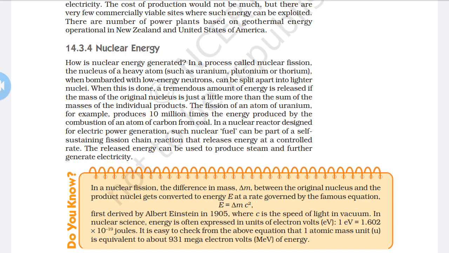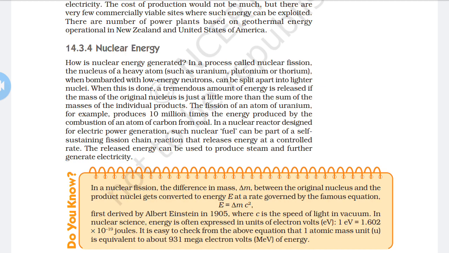Nuclear reactors are designed for electric power generation, and there are some disadvantages and also uses. First we take the advantages. It is used for heat generation and as a fuel for marine vessels. It is an alternative source of energy due to the depletion of fossil fuels. From a small amount of fuel, a large amount of energy is obtained. So these are the advantages of nuclear energy.